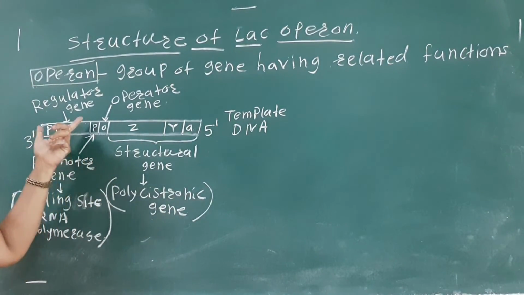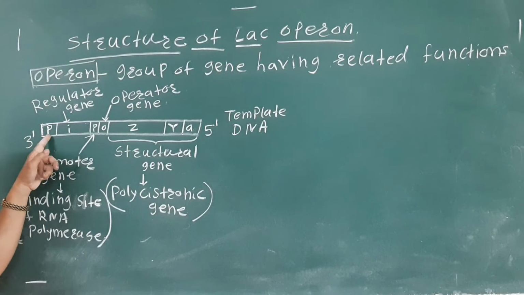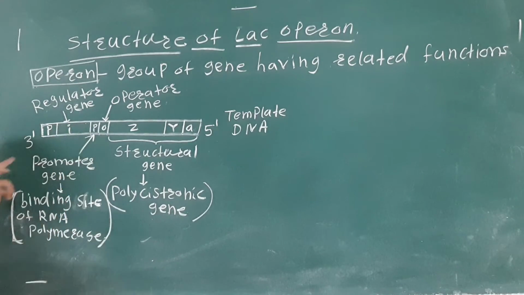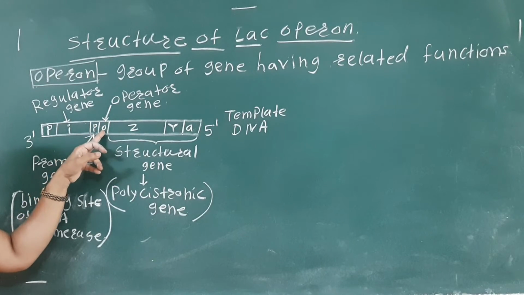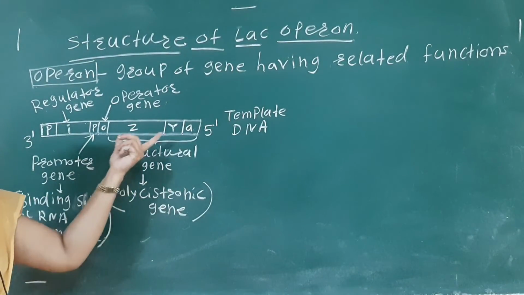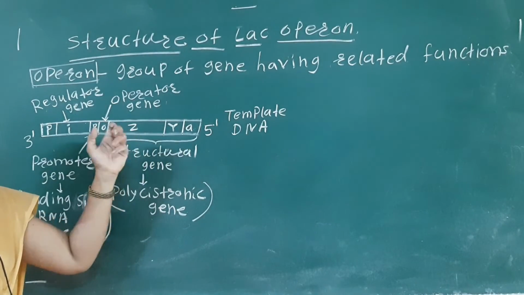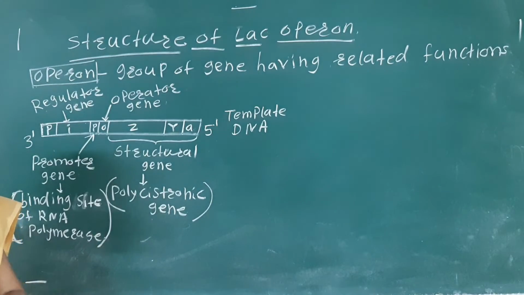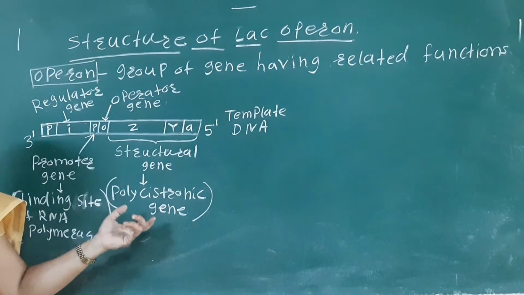So see how the structure of the operon is. The operon is mainly made up of genes: first P, the promoter gene, then I, the regulator gene, then again P, the promoter gene, then O, the operator gene, and then the structural genes, which are polycistronic. It has three genes, Z, Y, A, and these are mainly useful for synthesizing enzymes.